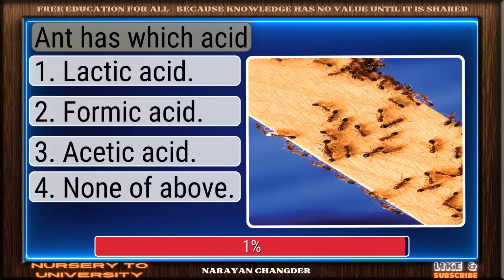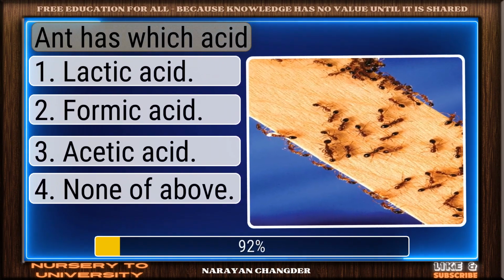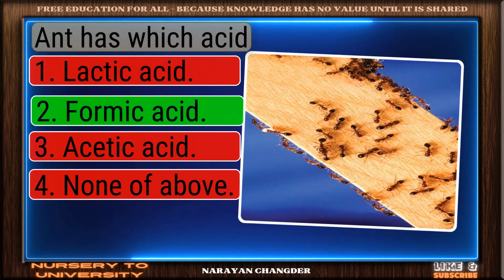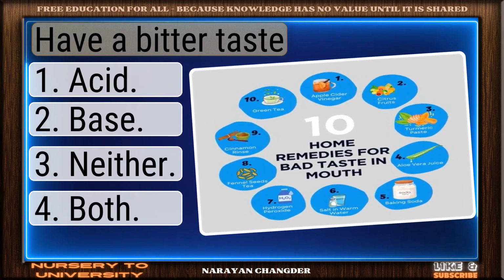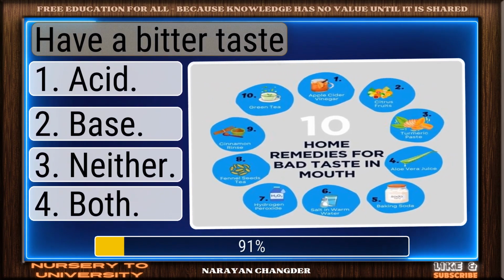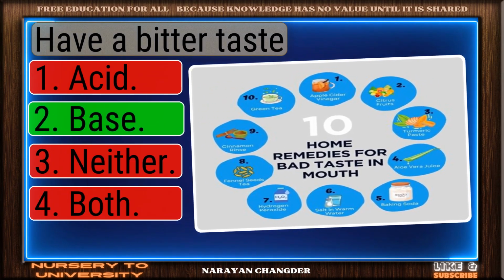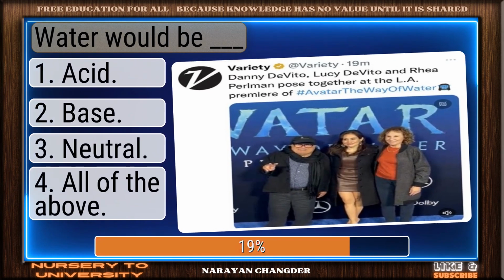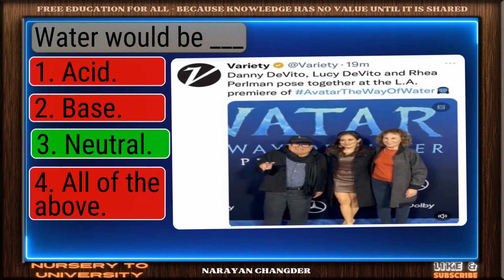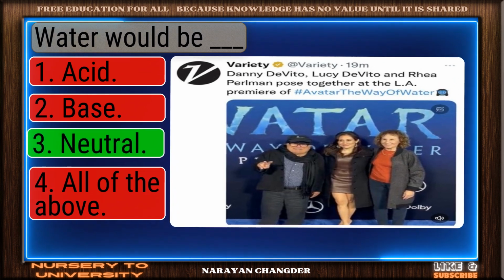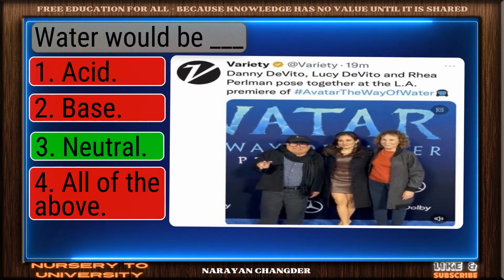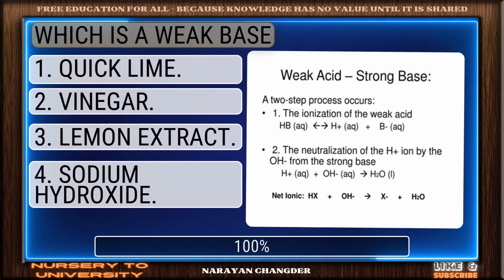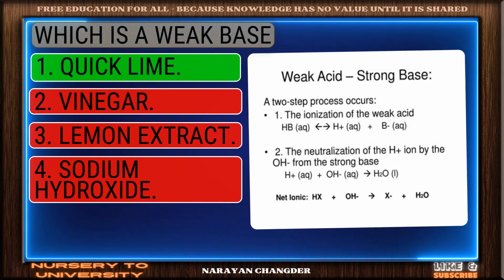Ant has which acid? Good thinking. Formic acid is the right answer. Have a bitter taste. Great thinking. Base is the right choice. Water would be dash. Strong choice. Neutral is the right answer. Which is a weak base? Valid point. Quicklime is true.